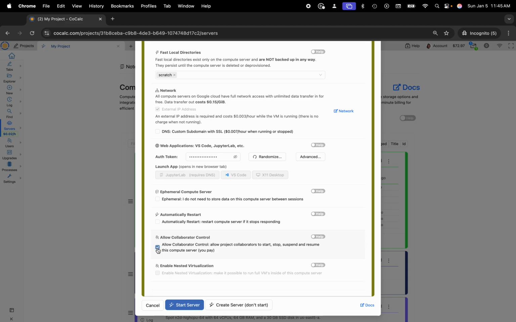And then at the very bottom, there's a checkbox that says Allow Collaborator Control. So when you use this checkbox, this allows collaborators on your CoCalc project to start, stop, suspend, or resume this particular compute server where you, the person that created it and enabled this permission, are the one that is responsible for billing. So that's the one thing that I would mention there.